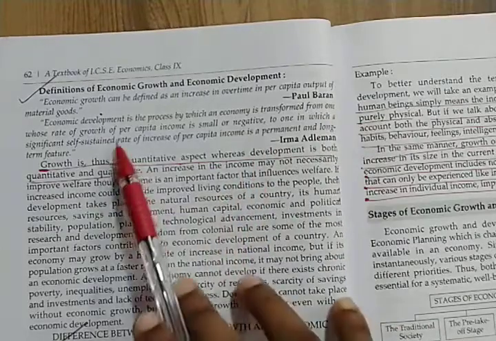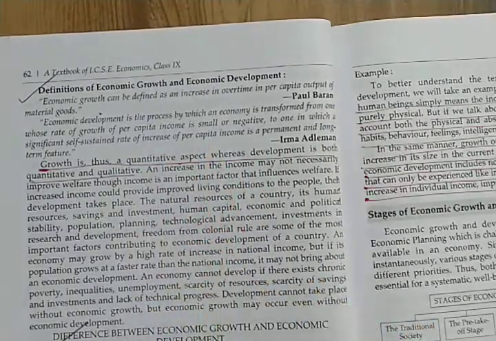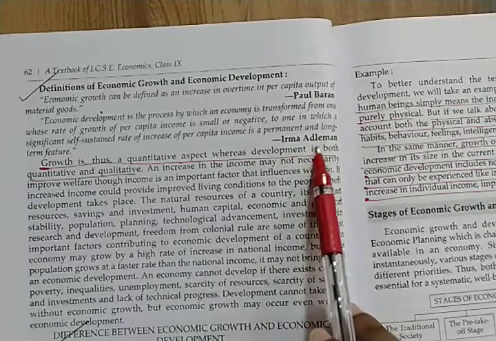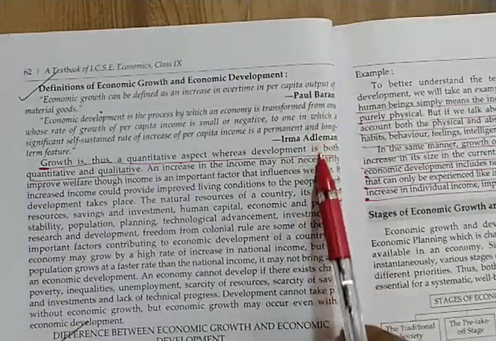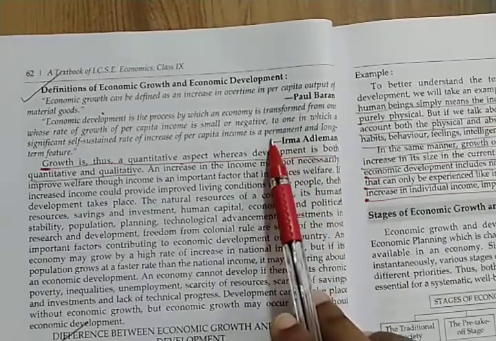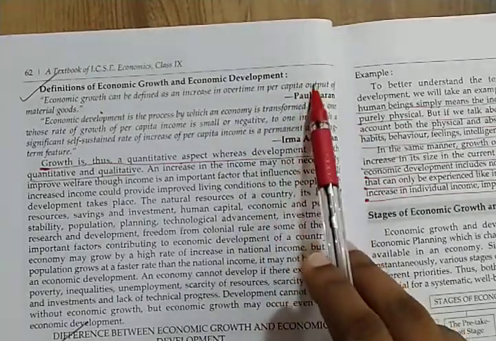And economic development is the process by which an economy is transformed from one whose rate of growth of per capita income is small or negative to one in which a significant self-sustained rate of increase of per capita income is a permanent and long-term feature. This is given by Irma Edelman. These are two definitions that I would like you to learn. This one is of economic development, this one is of economic growth.